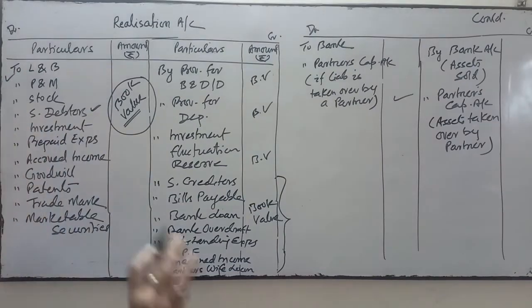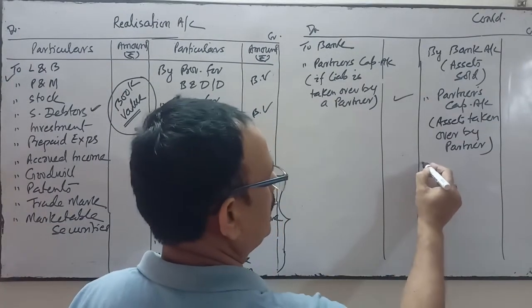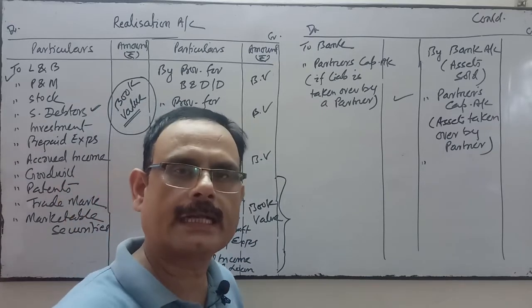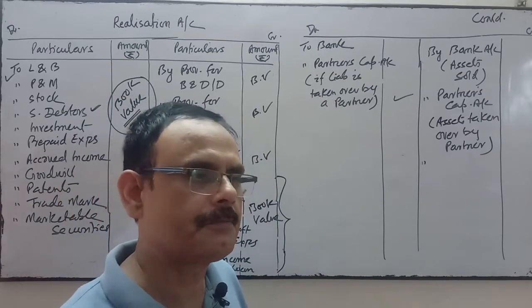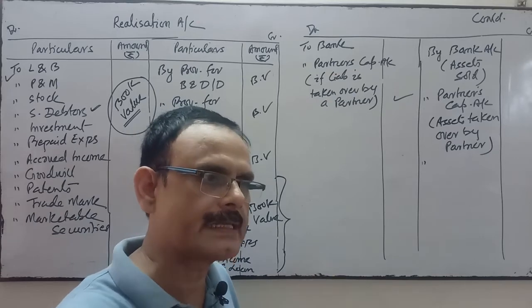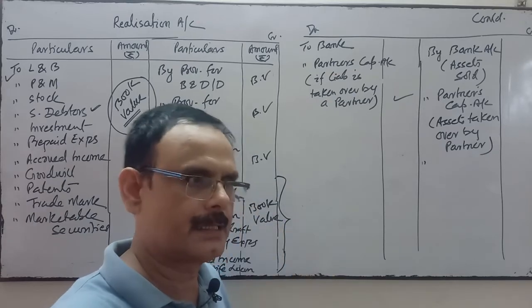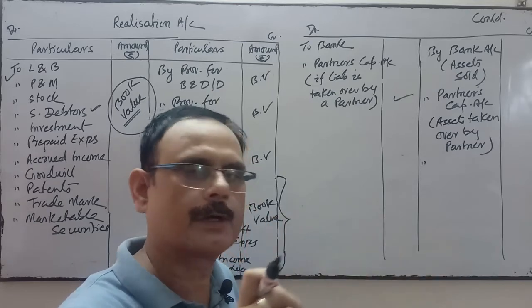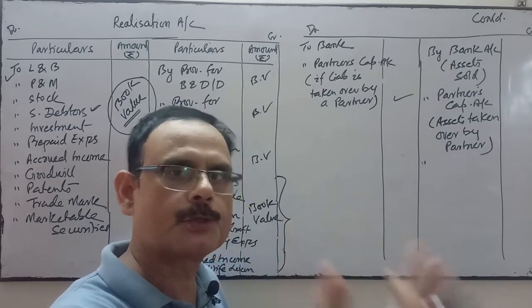Similarly, if any unrecorded assets are detected, found out at the time of dissolution of the partnership firm, or it comes to our knowledge, then those assets will be sold.